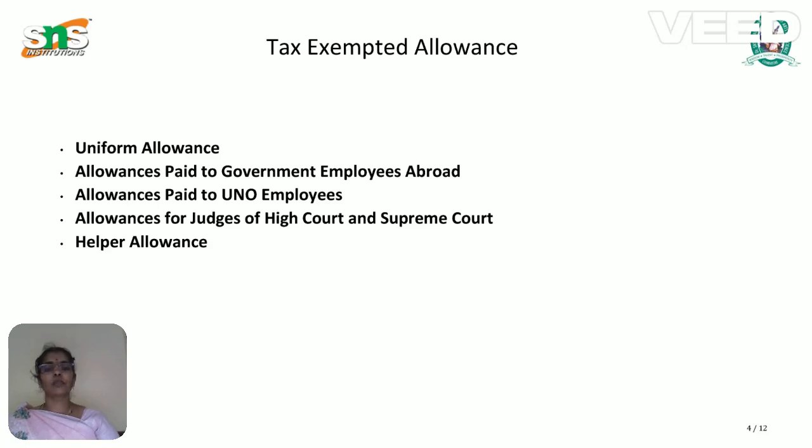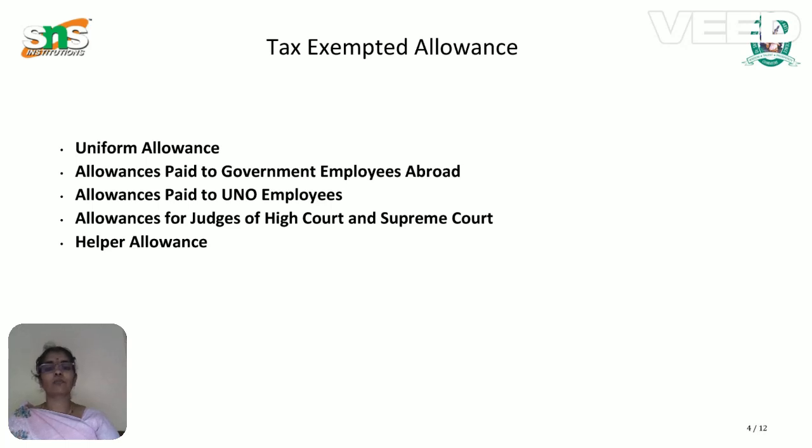Next, we move to the tax exempted allowances. These are a few examples of fully tax exempted allowances received along with the salary. First, uniform allowance. Then allowances paid to government employees residing abroad.